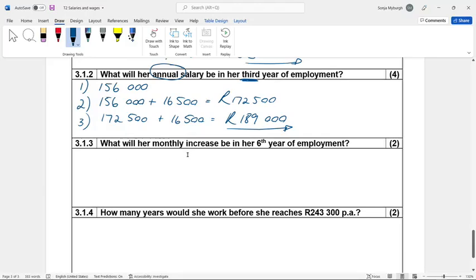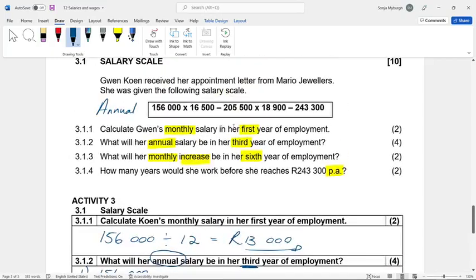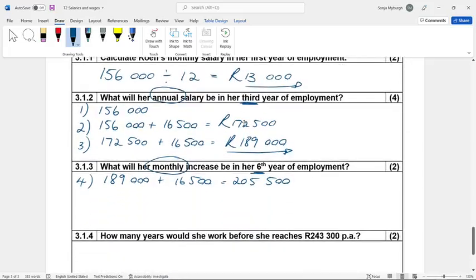What will her monthly increase be in her 6th year? Now, 3 years we've done. The 4th year, 189,000 plus 16,500 will now give us the 205,500. But now, according to the salary scale, we are there, so the next increase will be 18,900 for the year.